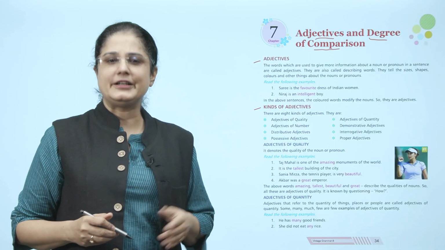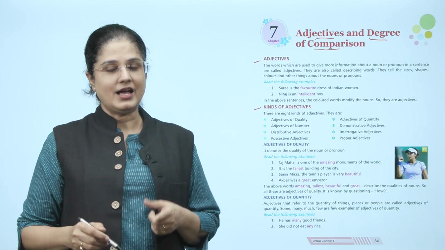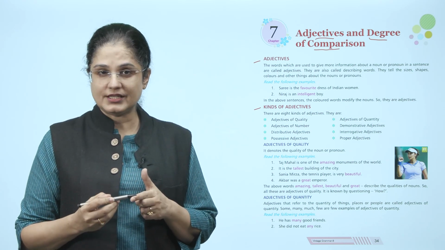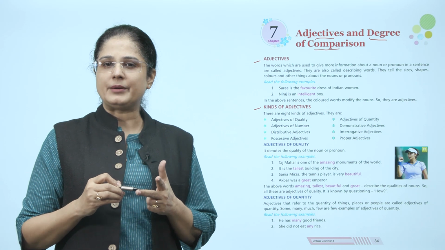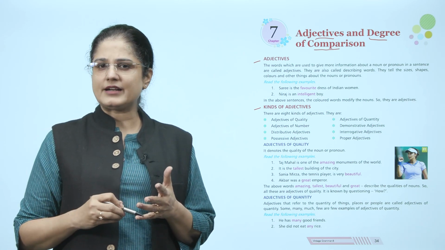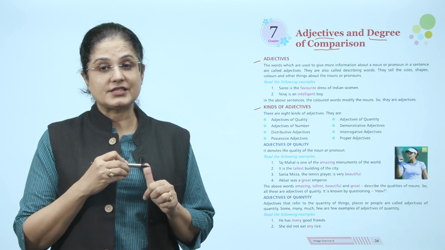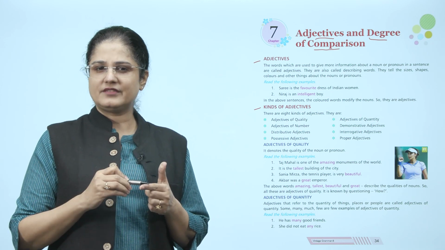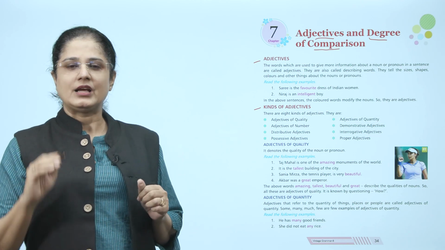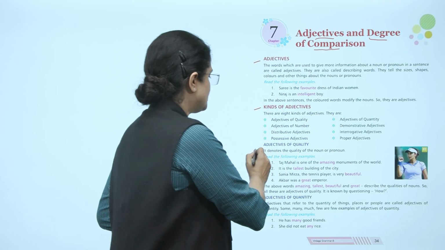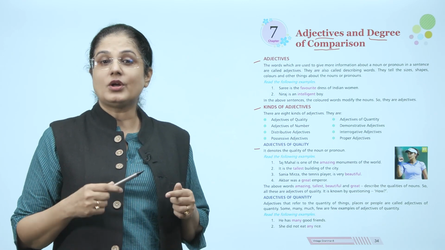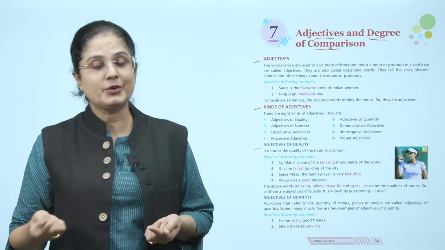There are 8 kinds of adjectives and they are adjectives of quality, adjectives of quantity, adjectives of number, demonstrative adjectives, distributive adjectives, interrogative adjectives, possessive adjectives and proper adjectives. Let us begin with the adjectives of quality. It denotes the quality of the noun or pronoun.